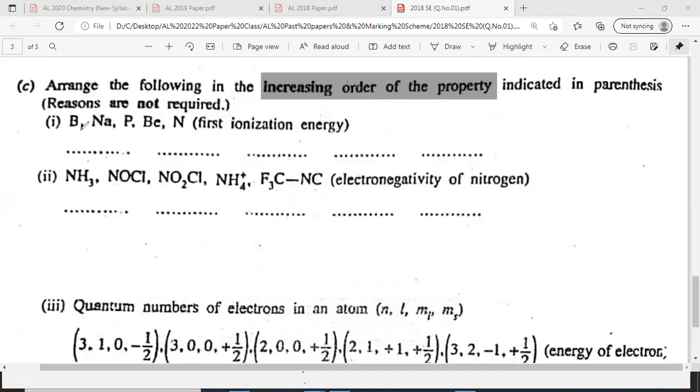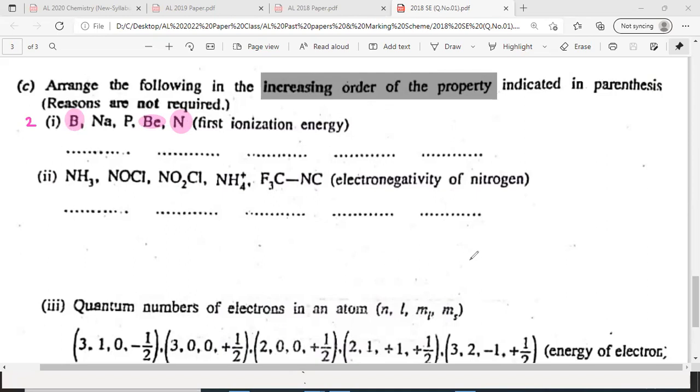Do they belong to the same period? Let's see the ones with the same period. I'll highlight like this. Boron. First I'll see the same period ones: beryllium, boron, lithium, hydrogen, beryllium, boron, carbon, nitrogen. Right. Then the pink ones belong to the second period.